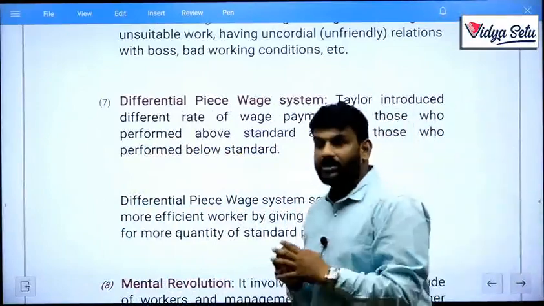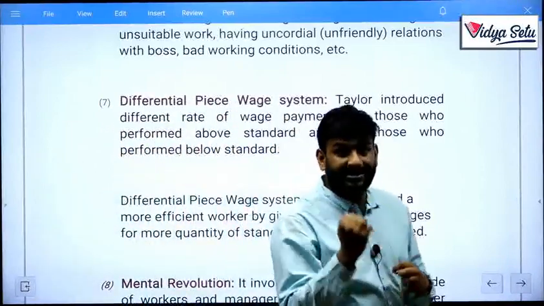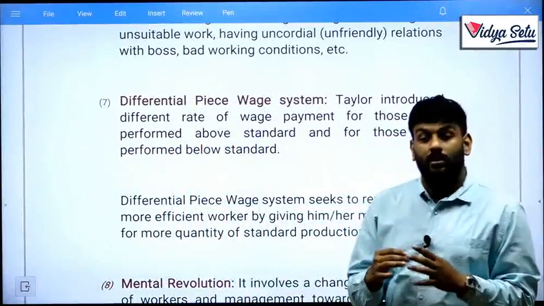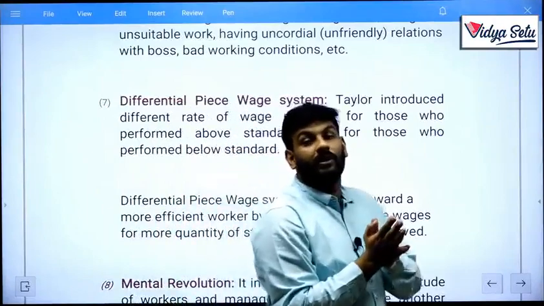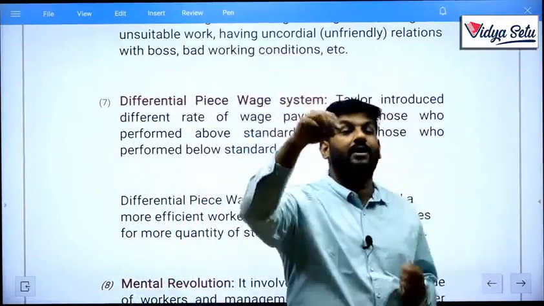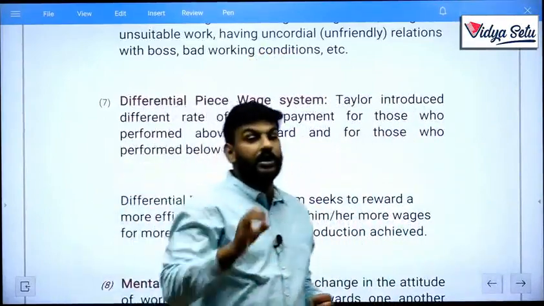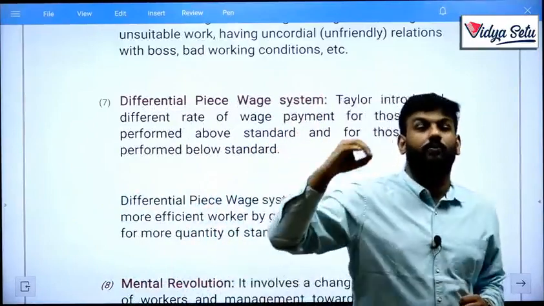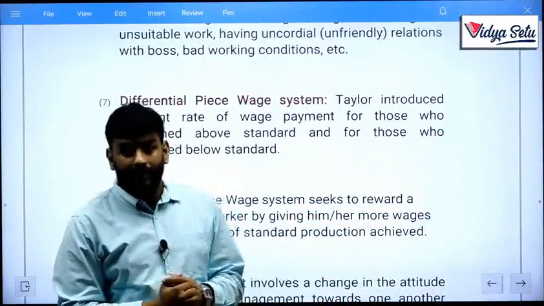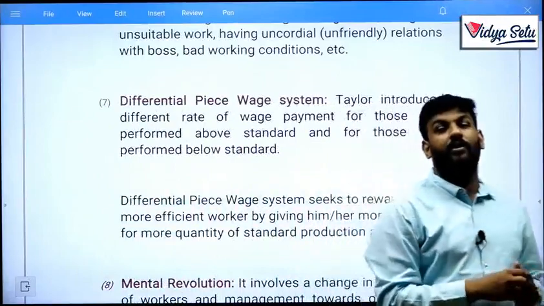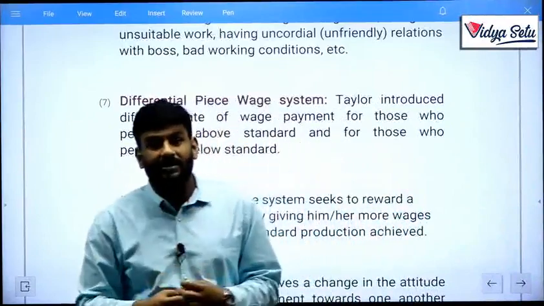Means a person who makes the maximum pieces gets the maximum remuneration, and a person who made the lowest pieces will be paid the lowest. For example, per piece you need to pay a worker ₹5. Suppose a particular worker produces only 20 units in a particular day, then he should get paid 20 multiplied by 5, ₹100. But what if a worker produces 30 pieces in a day?